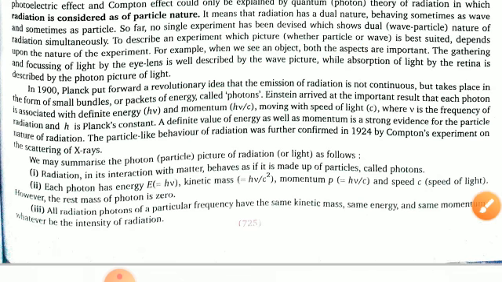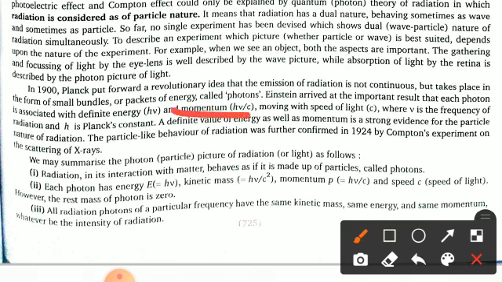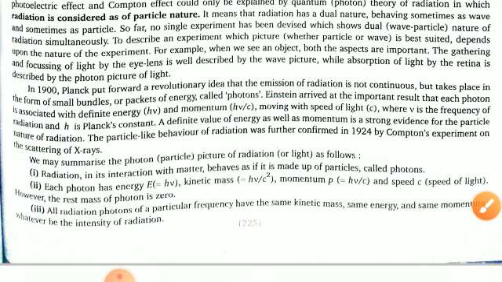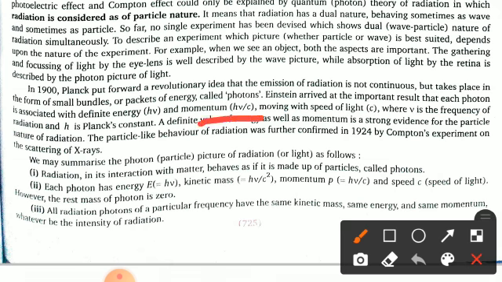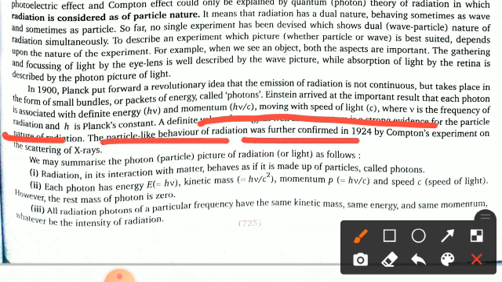And the momentum is h nu by c, moving with the speed of light, which is small c, where nu is the frequency of the radiation and h is the Planck constant. The definite value of energy as well as momentum is strong evidence for the particle nature of radiation. The particle-like behavior of radiation was further confirmed in 1924 by the Compton experiment on the scattering of X-rays. We may summarize the photon, that is the particle picture of radiation or light, as follows.